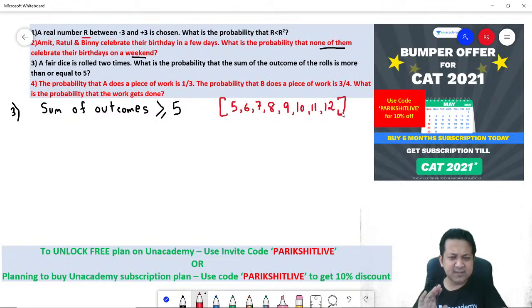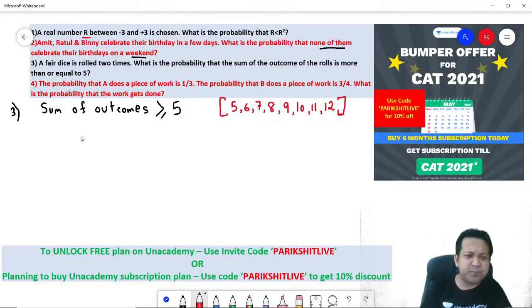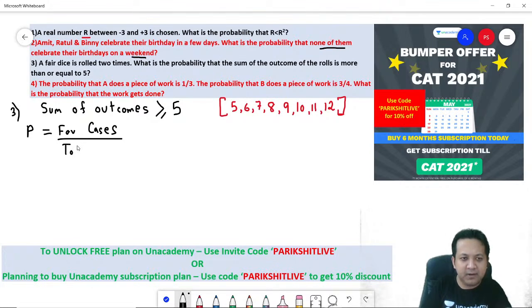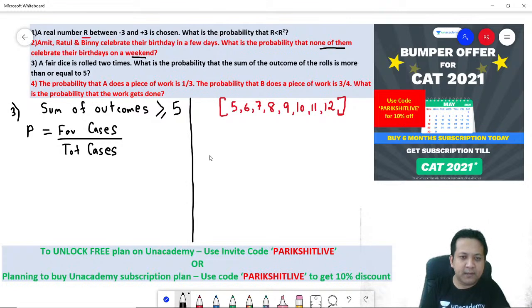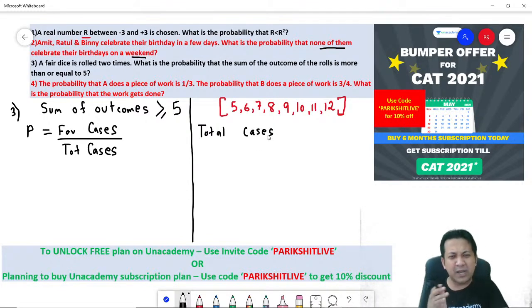First things first. What is probability? That's my first question. Probability is favorable cases divided by total cases. Probability is number of favorable cases divided by total cases. Always the definition remains the same. Can you tell me what would be the total cases? Think about it. How many would be the total number of cases?